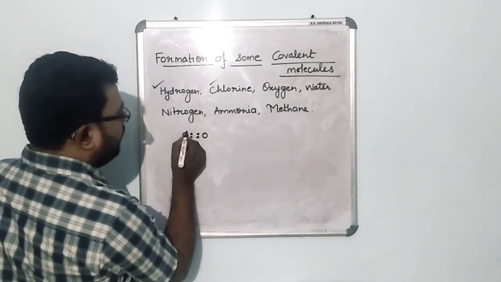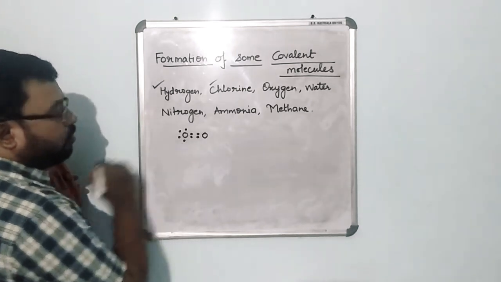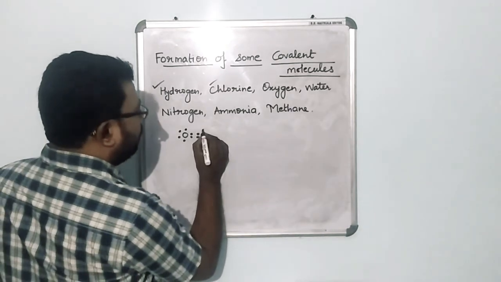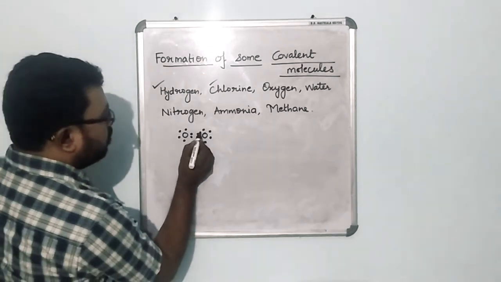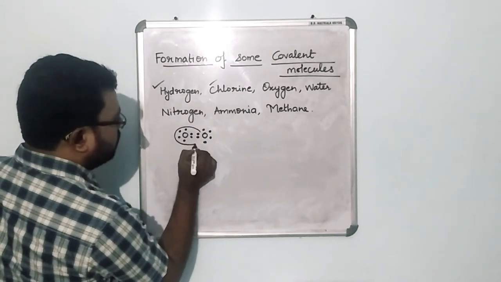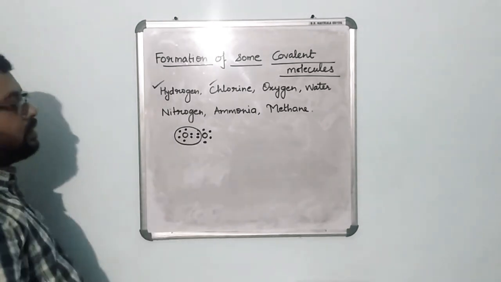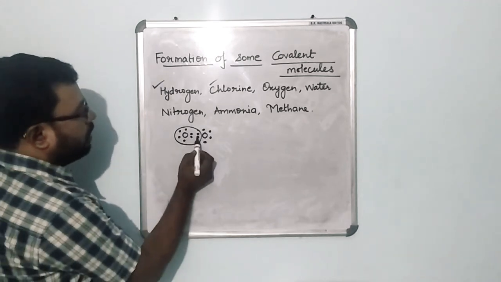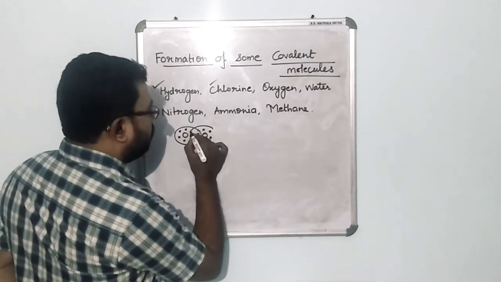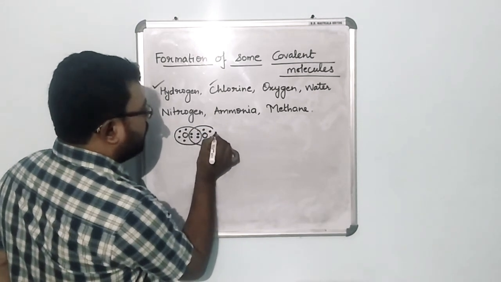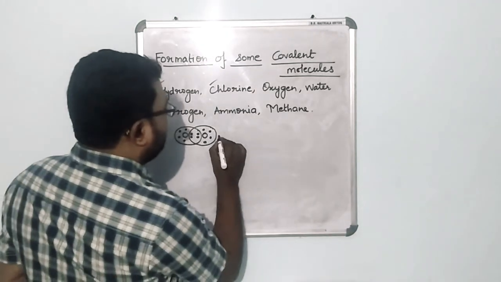Now how many electrons are there? 1, 2, 3 and 4, because the other 2 electrons are kept over here in the middle. Similarly 1, 2, 3 and 4. Now the first oxygen is going to take all the electrons in its domain like this, its own electrons and the ones which have been shared. So let's count: 1, 2, 3, 4, 5, 6, 7 and 8. Similarly this oxygen is also going to take all the electrons, the shared electrons also, in its domain. So with this a bond is formed.